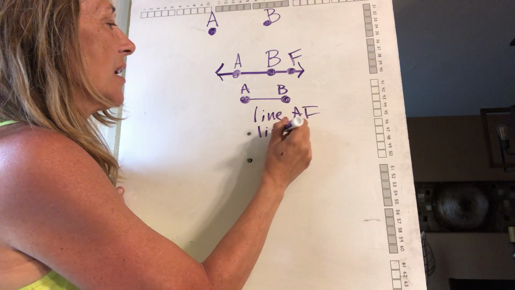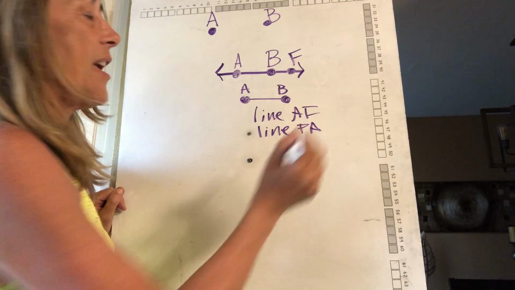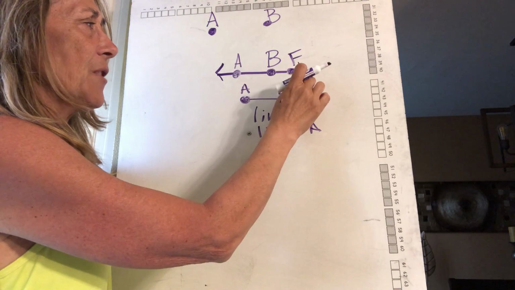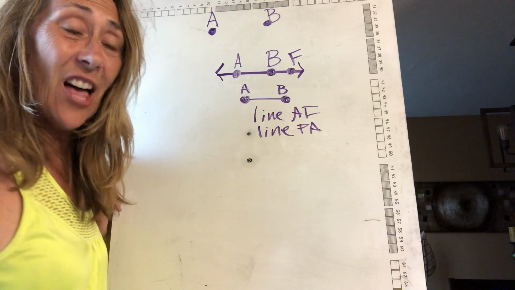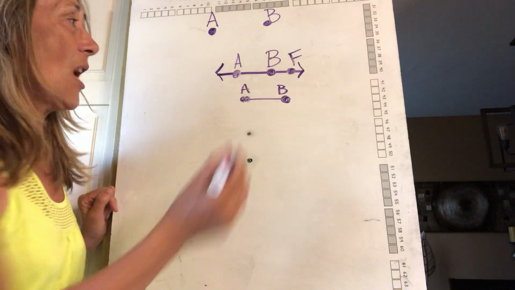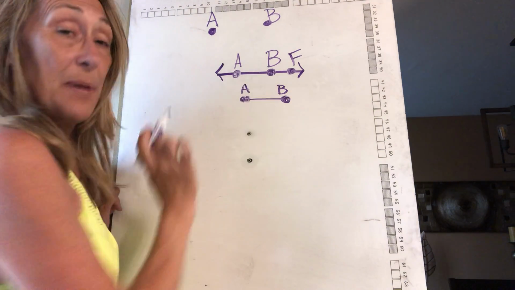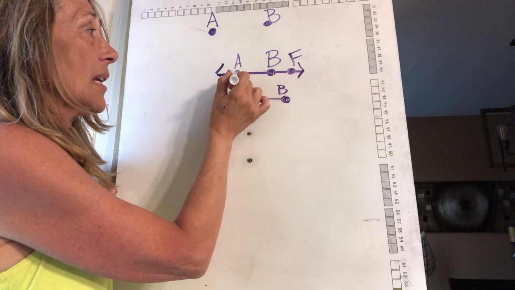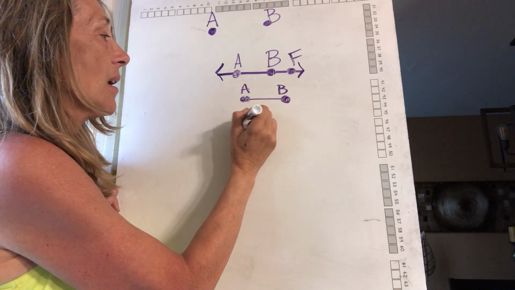I could call it line FA. I could give it all these different names. But inside that line, I also have line segments. Now I have segment AB. I have segment AF,